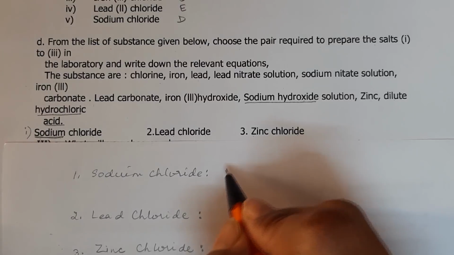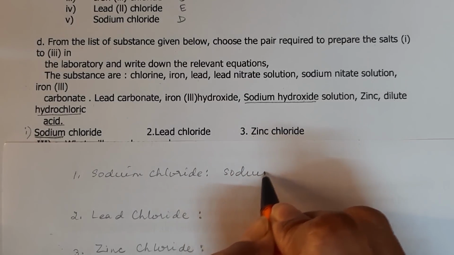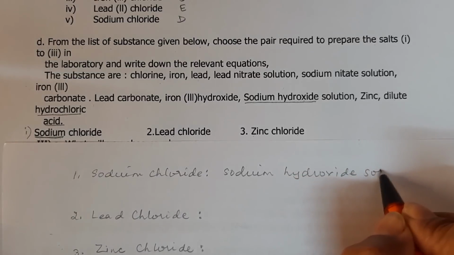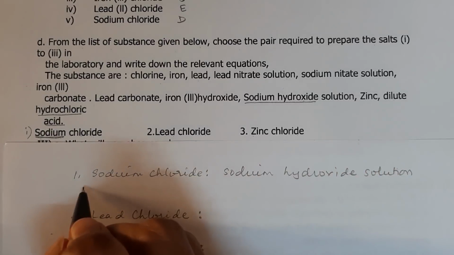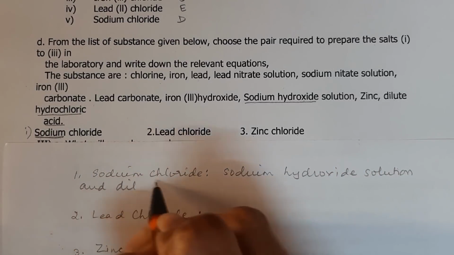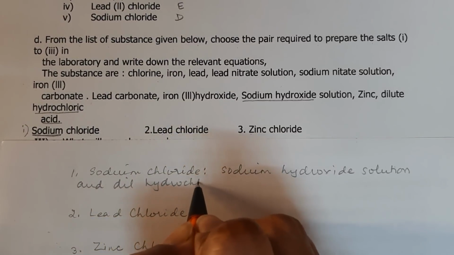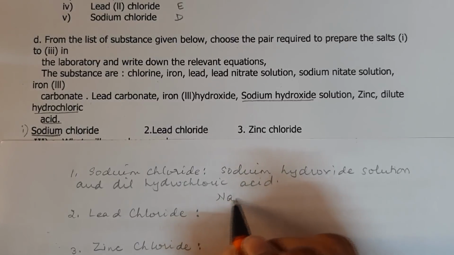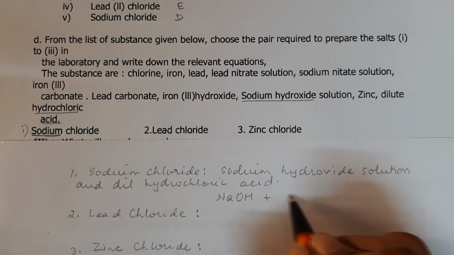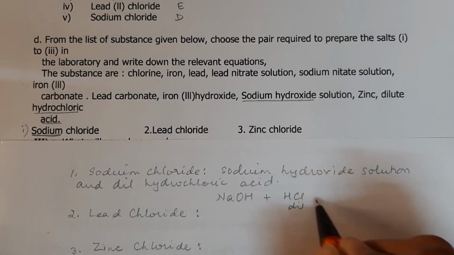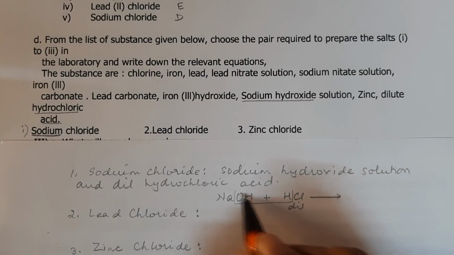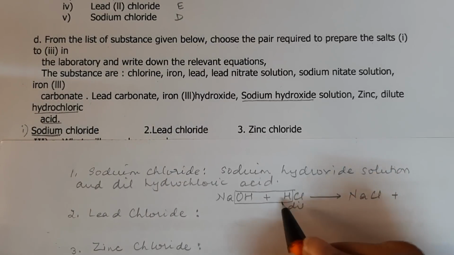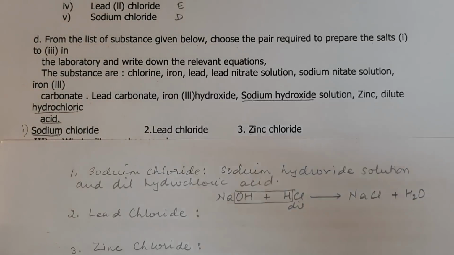So the substances are sodium hydroxide solution and dilute hydrochloric acid, and the equation would be sodium hydroxide, NaOH, plus dilute HCl will give us NaCl, that is sodium chloride that is formed, and plus this is water.